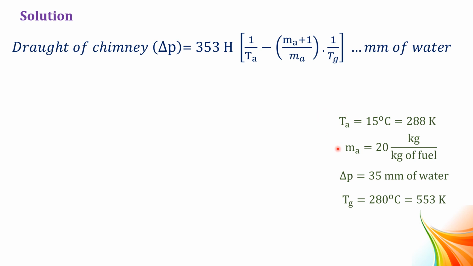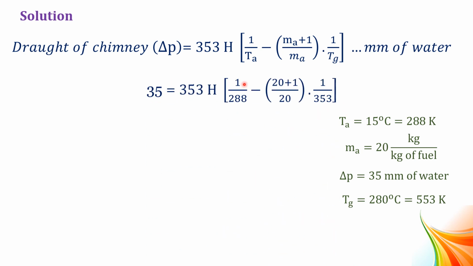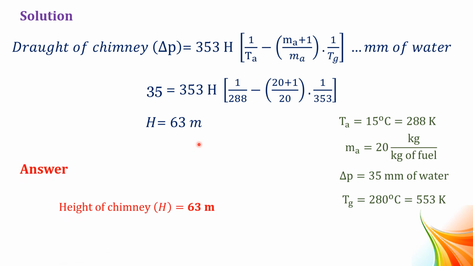Now substituting these values in the draught equation, we get the unknown value H equal to 63 meter. So our answer is height of chimney H is equal to 63 meters.